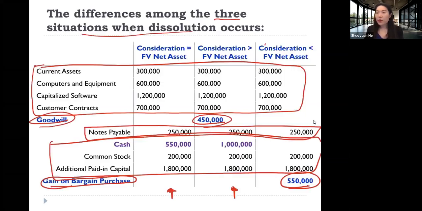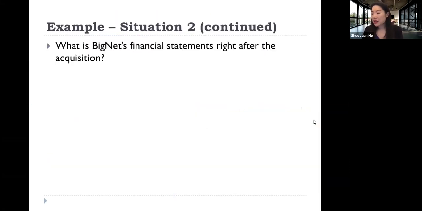So we talked about the three situations when dissolution takes place. Now there's a last thing I want you to do. Let's take out the second situation. Actually, it also applies for the first situation and the third situation, but just for ease of illustration, we just take out situation 2. You can work out situation 1 and situation 3 on your own. So let's take situation 2.